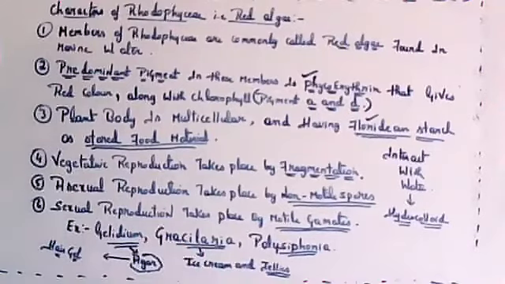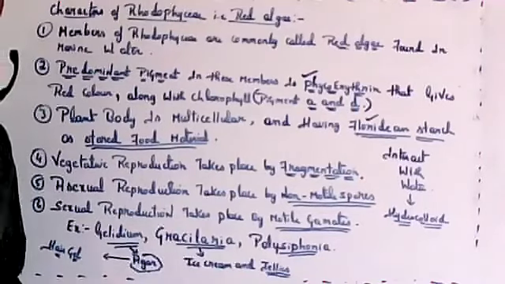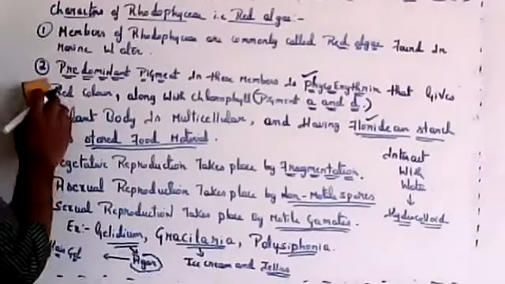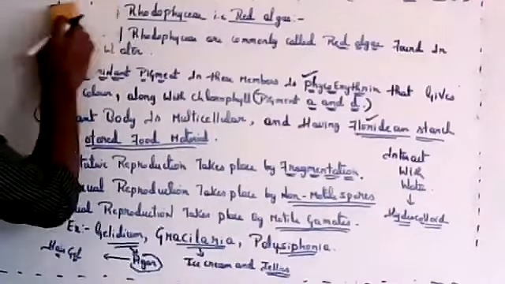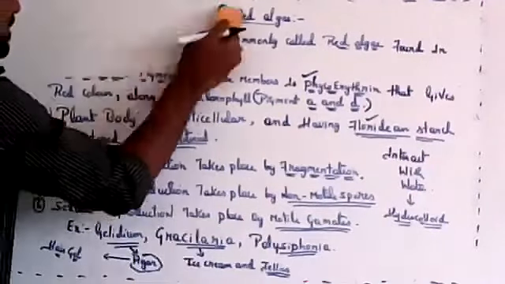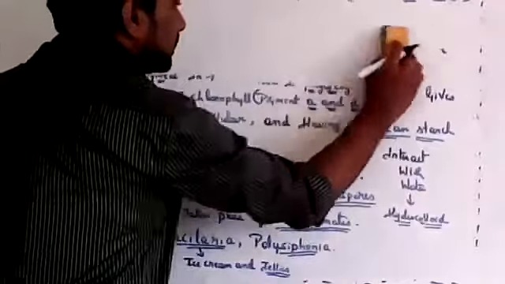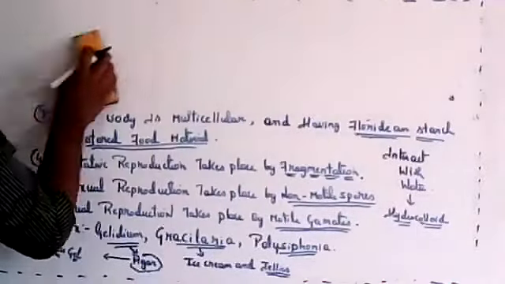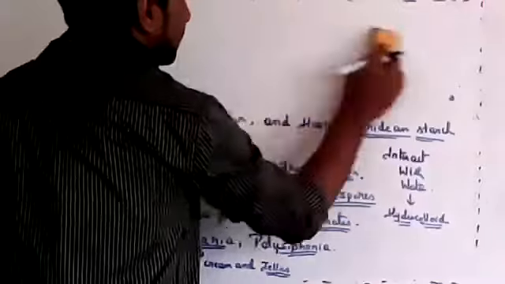Next is uses of algae. Now we will study this in detail: which part of different algae is used, and from which algae different materials are made.